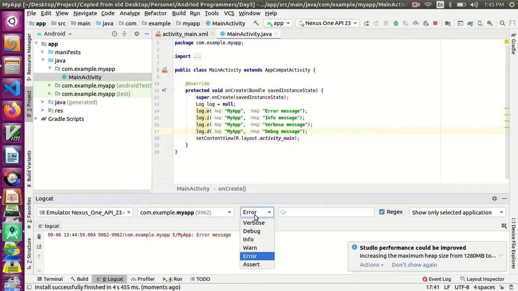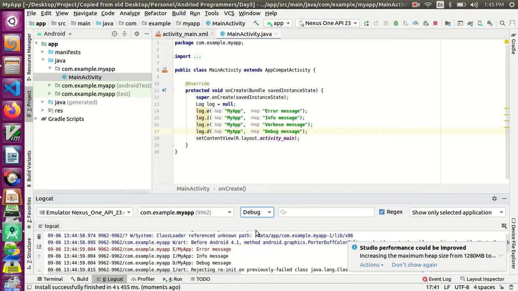So after that you can select debug. You can see debug message, info message and error message, and if you select the verbose, it will show all those things including verbose message itself. So now you understand how to add the log message and different log levels I explained.